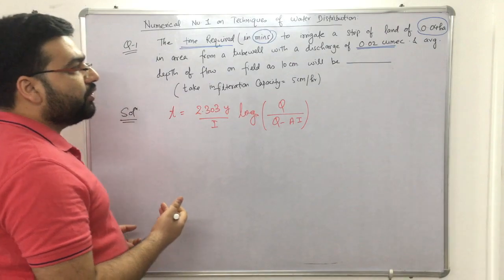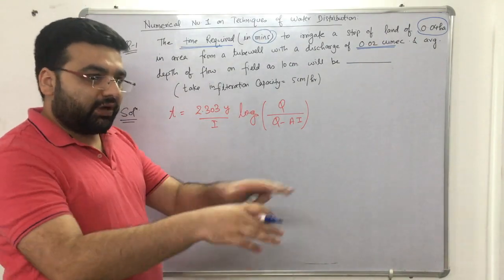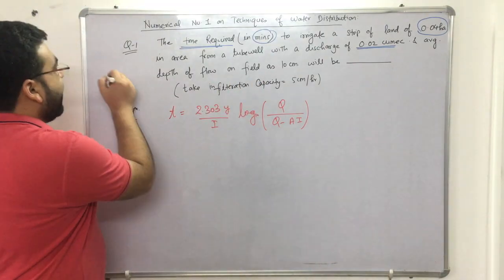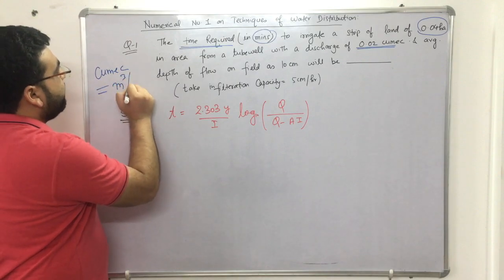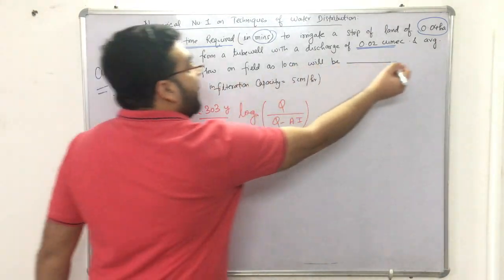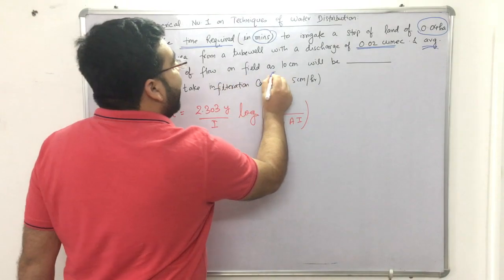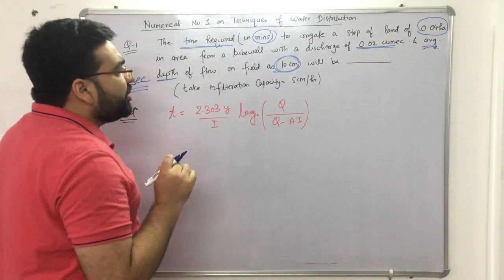Even in environment also, whenever you are calculating the water distribution or the water requirement for a particular population, this term we are frequently using, that is cumec. So cumec is nothing but meter cube per second. Clear? And average depth, right? Avg means average. Average depth of flow on field as 10 centimeter. So just take care of the units. It's a very straightforward question, right?